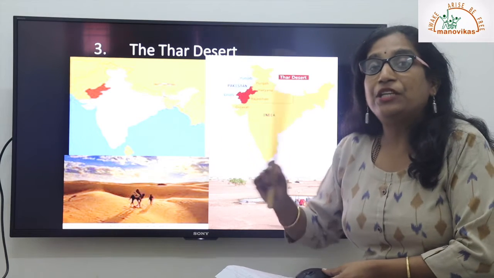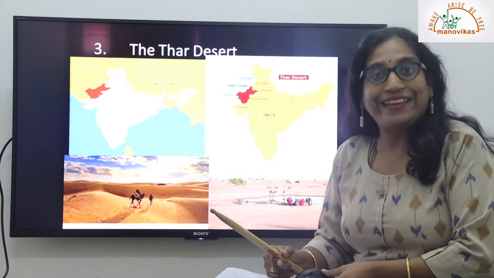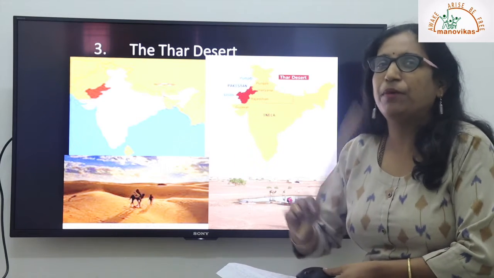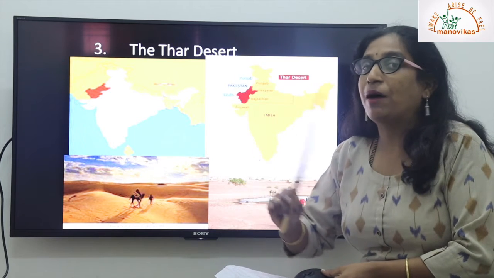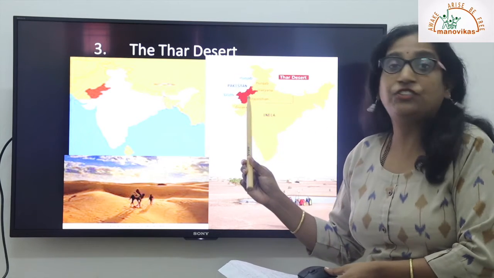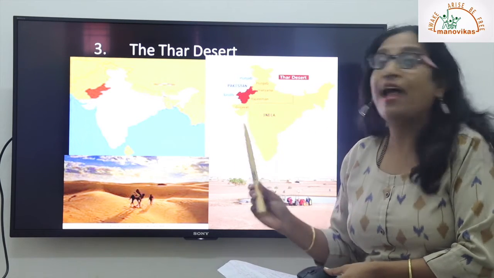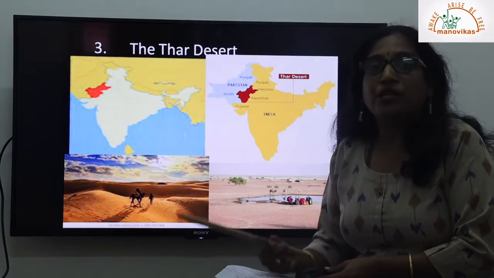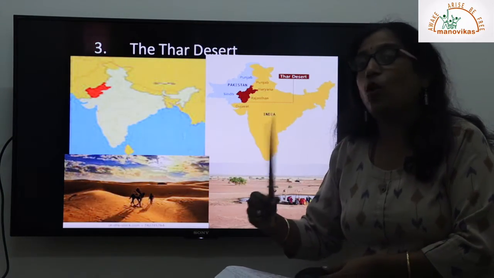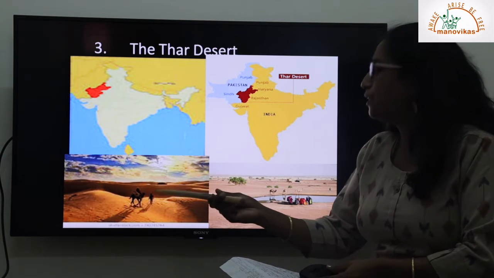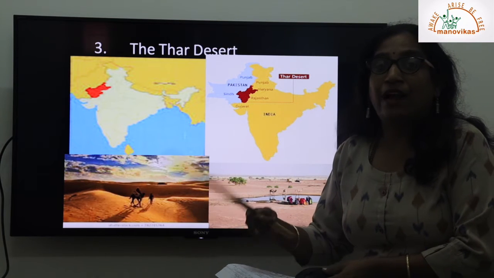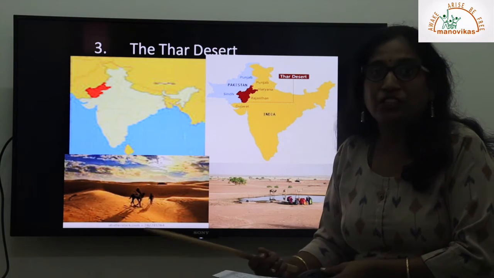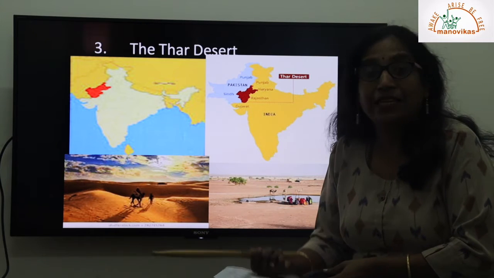Also, although the major part of the Thar Desert is located in Rajasthan, it shares minor parts and boundaries with states like Punjab, Haryana and Gujarat also. Now it is a very important place. Although it looks like a very sandy region, with camels, hardly any animals or plant species are found here, and hardly any water.